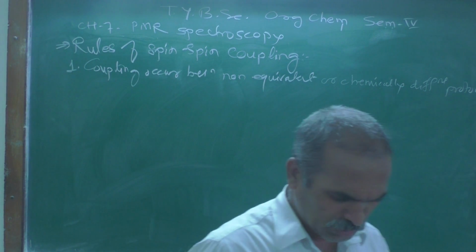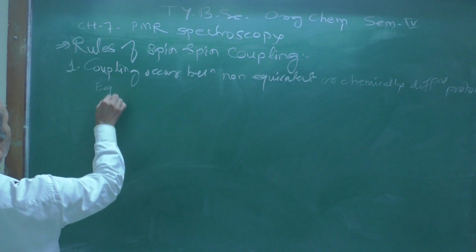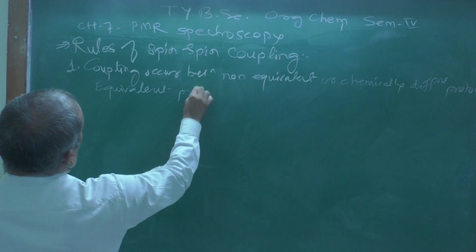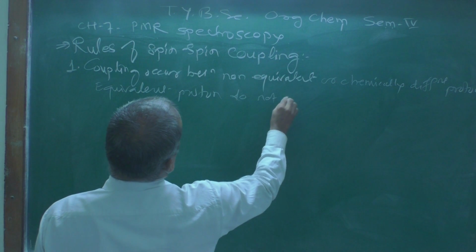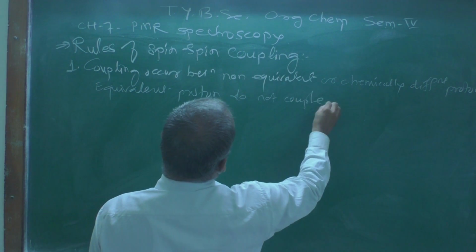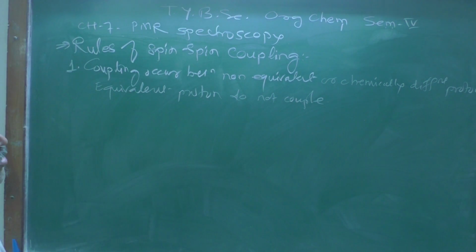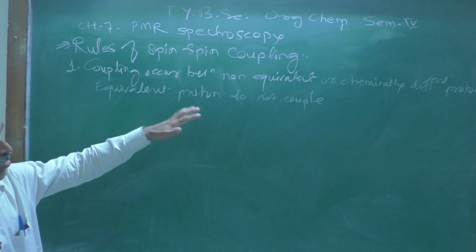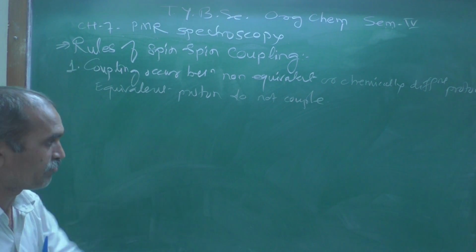Equivalent protons do not couple. Remember this one. Equivalent protons do not couple. So coupling occurs between non-equivalent or chemically different protons, and equivalent protons do not couple. That is rule number one, and it is very important.